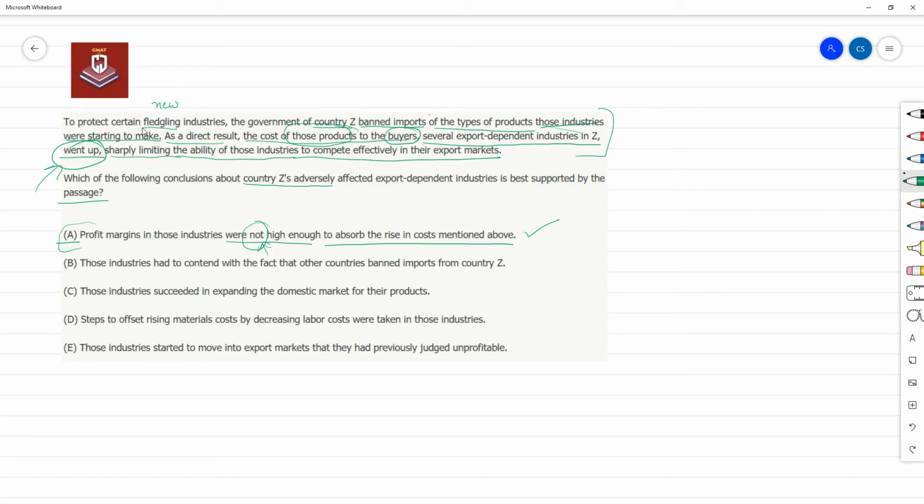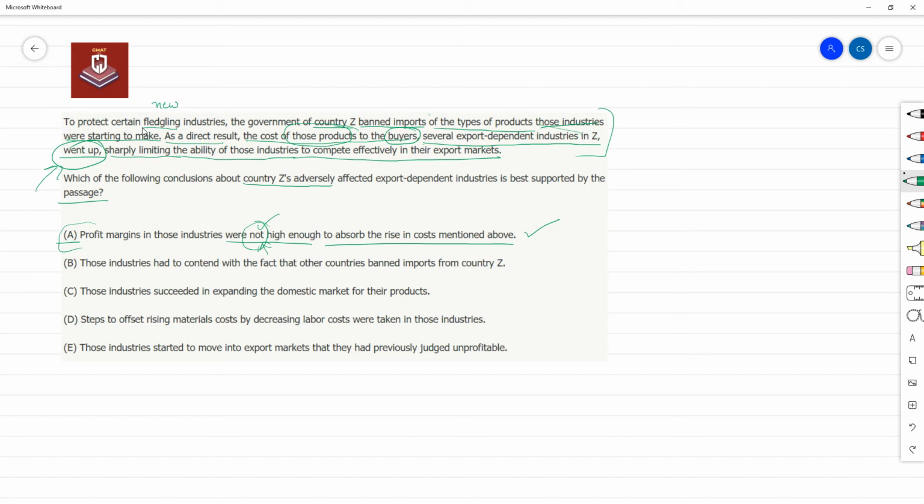Now, let me pause a bit here. This is a very different way I've gone about answering an entrance question, right? People usually don't really negate the option. But this is one way you can go about it, especially if the options are negative, right? Essentially, in an inference question, what we are looking for is an option that must be true, that is most strongly supported.